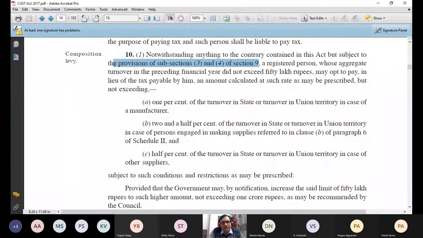So reverse charge mechanism cases are excluded here, that any person who is paying the tax under reverse charge basis in respect of some supplies, then on those supplies you cannot pay the tax under composition levy scheme. I will show you this with the help of an example when I will start writing. But other than reverse charge, all the cases are covered by default. So whether it is forward charge or whether the electronic commerce operator is supposed to pay the tax. So even if you go by this language, even an electronic commerce operator who is supposed to pay the tax can pay the tax as per this scheme.